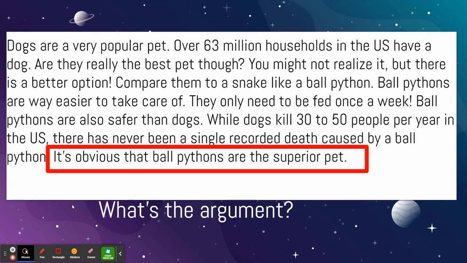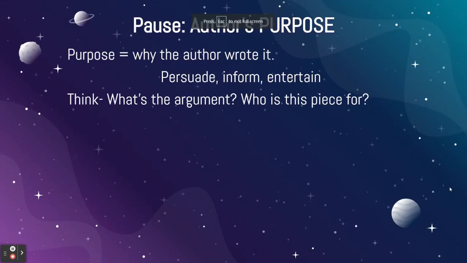So now that we have argument, let's talk about claims and evidence. Claims are going to be those things that connect to the argument to support it, and evidence proves the claims are true. Now let's pause real fast, and I want to talk real quickly about author's purpose. If you're asked about author's purpose, that is the question of why the author wrote the text. Big categories this can fall under.